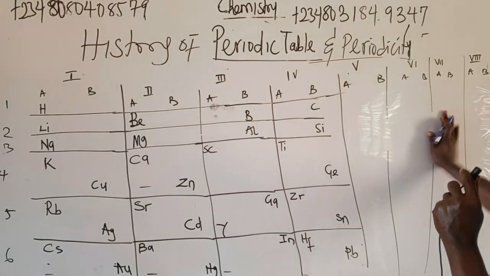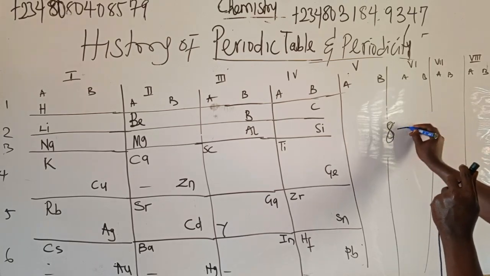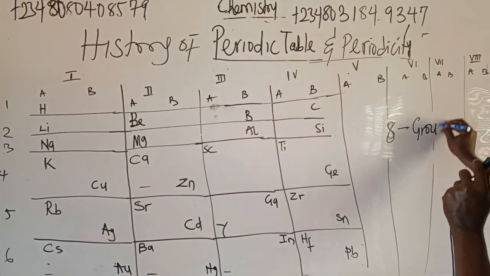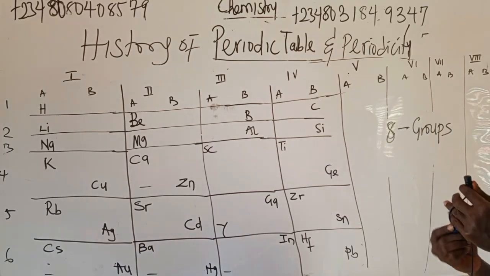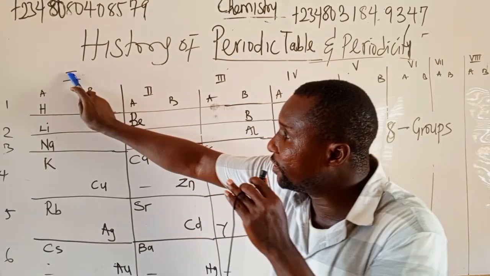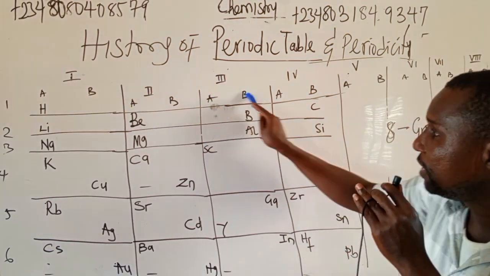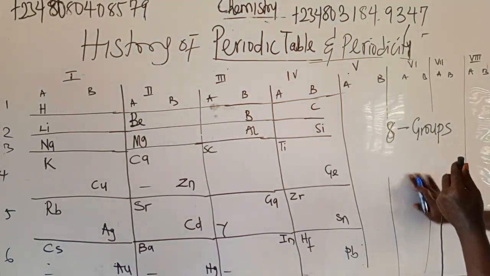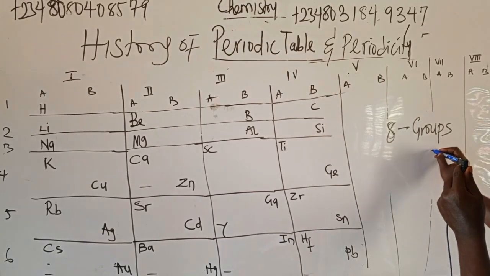Mendeleev periodic table has 8 groups. Each group is divided into 2. This is group 1 divided into 2, group 2 into 2, group 3 into 2. Each group is divided into 2. That means we have subgroups.